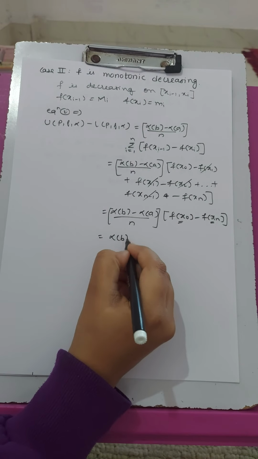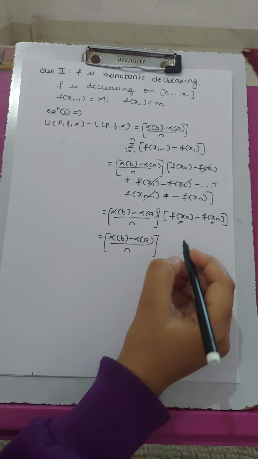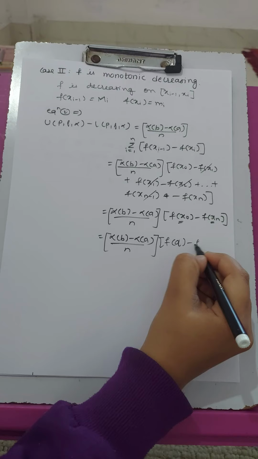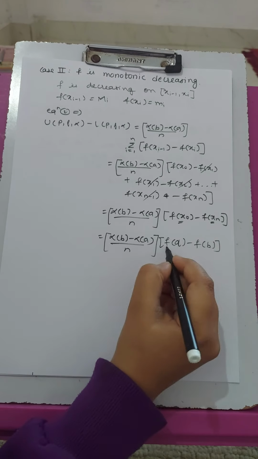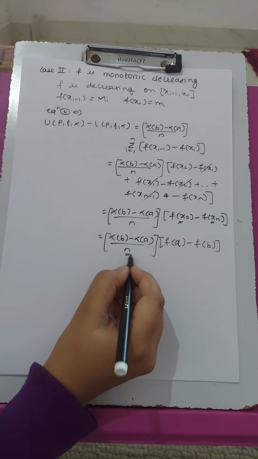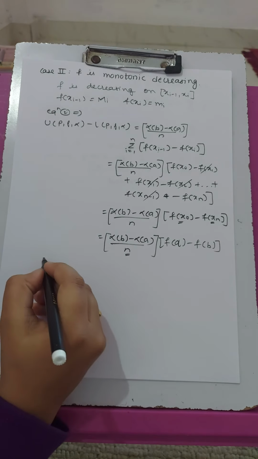We know that x0 is a and xn is b. So (alpha of b minus alpha of a) upon n times (f of a minus f of b). So here also we will choose n so large that this whole term gets less than epsilon.